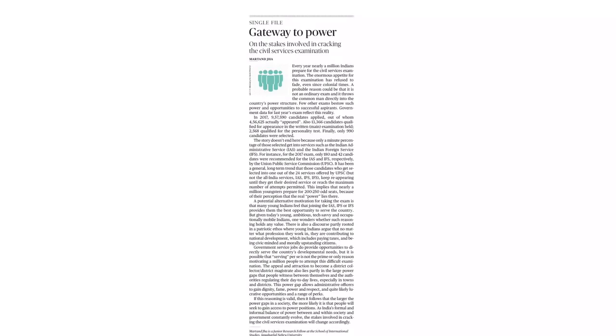Gateway to power. Why do people enter into civil services? When this question is asked, many of us answer it as service. But it is bigger than this. There is a huge power gap between bureaucracy and the common man in India. Because of the power gap and power distance, the common man sees the bureaucracy as a ready-made answer to enter into the power structure of the country. So that's why the middle class, to gain their significance in the power structure, takes the most important route, the civil services examination.